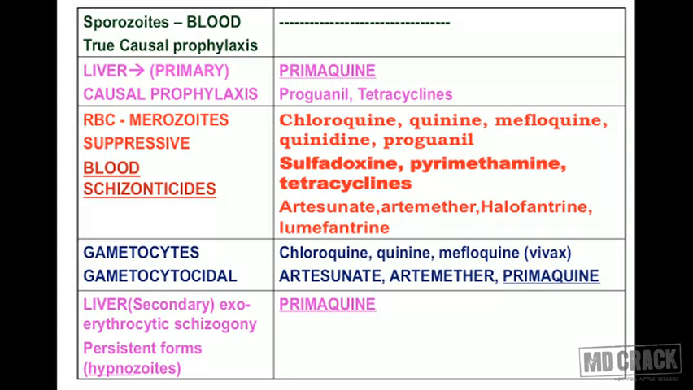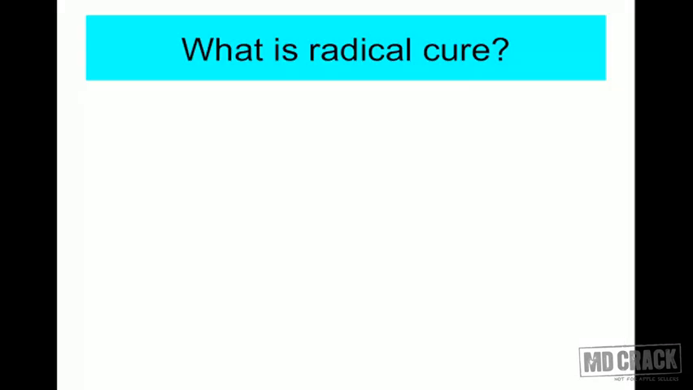Primaquine will be useful for prophylaxis, to prevent relapse, and to prevent transmission by killing the gametocytes. So I think you should concentrate and wait on this table for some time and try to say the things which I said, so that you will have a perfect idea which drug is acting on which stage. We move on to the next slide and try to understand what is a radical cure.